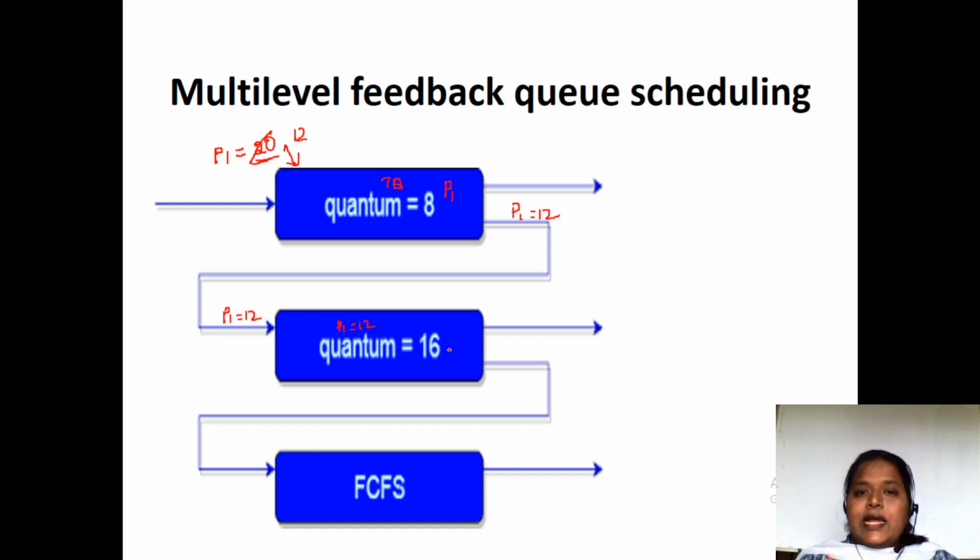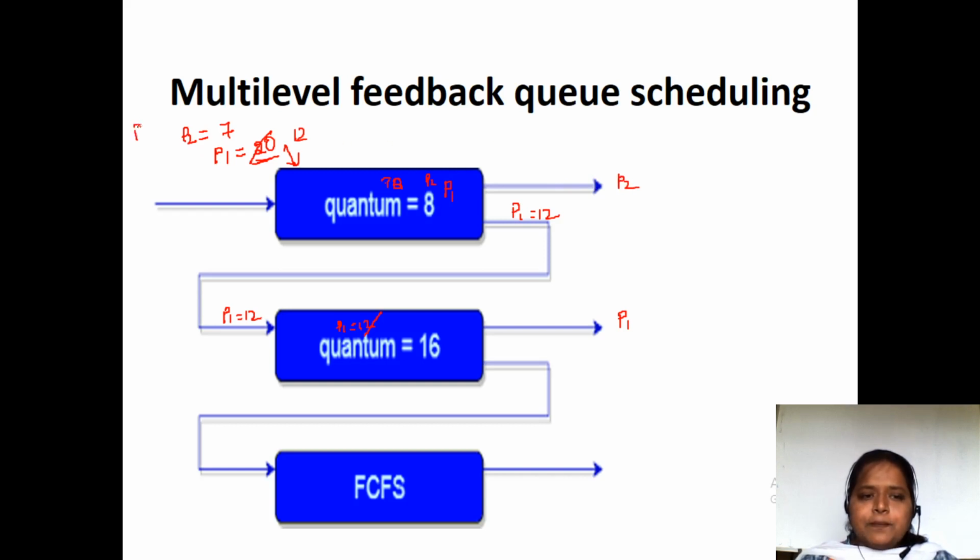But here the time quantum is 16 milliseconds. So P1 can complete its 12 milliseconds and it can exit out of this second queue. Fine. And next, suppose P2 is there. P2 is having 7 milliseconds. So after completion of P1, next P2 will come. P2 is having 7 milliseconds, but the time quantum is 8 milliseconds. So P2 can complete its execution and exit out from here.